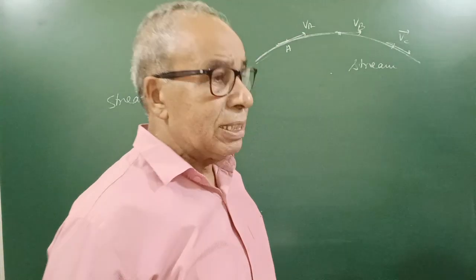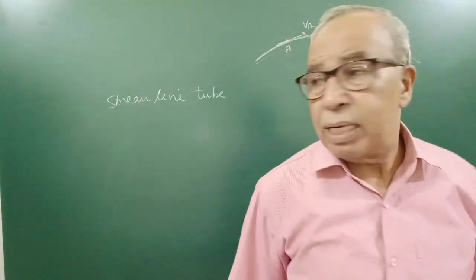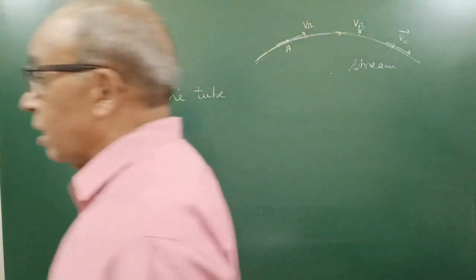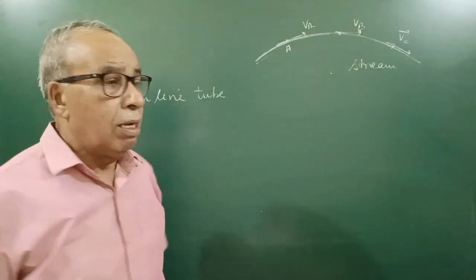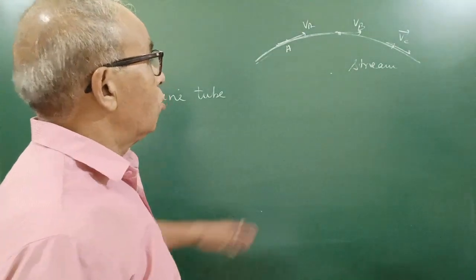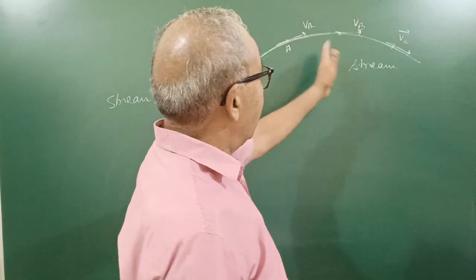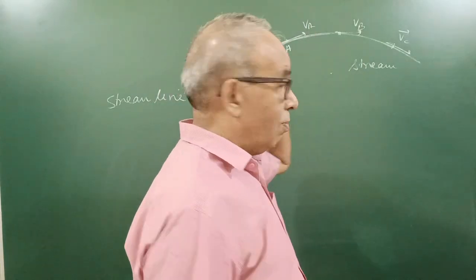Different streamlines will never intersect. If they intersect, it means at one point the liquid has two velocities, which is wrong by definition, because at one point there is only one velocity.